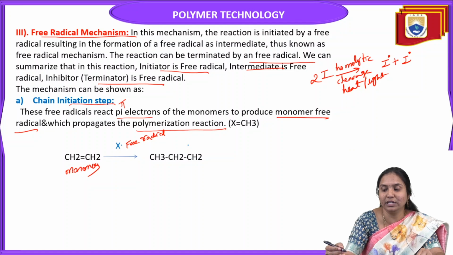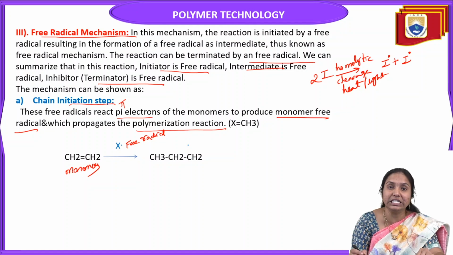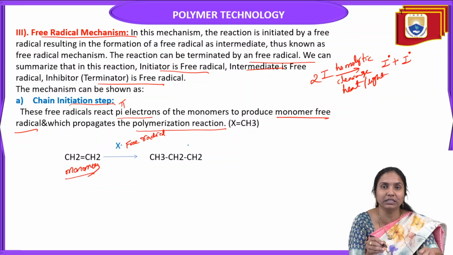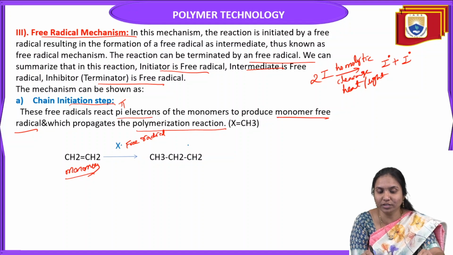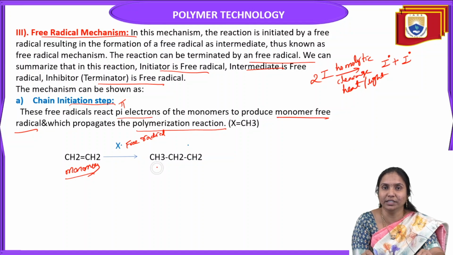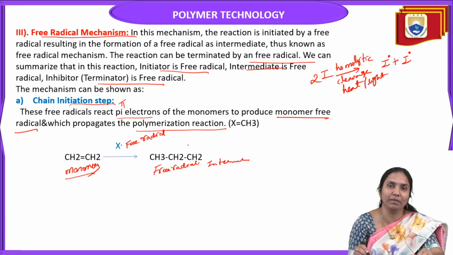Free radicals are generally produced when an initiator undergoes homolytic cleavage in the presence of heat and light, giving an initiator free radical. That free radical initiator then attacks the ethylene monomer. For example, in the initiation step of free radical addition polymerization, a free radical intermediate is formed. This is step 1 in the free radical addition polymerization, or free radical chain mechanism.